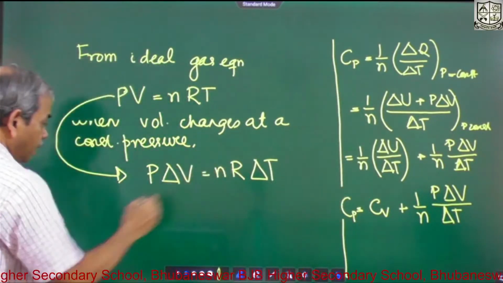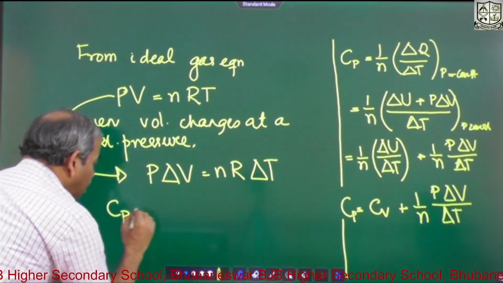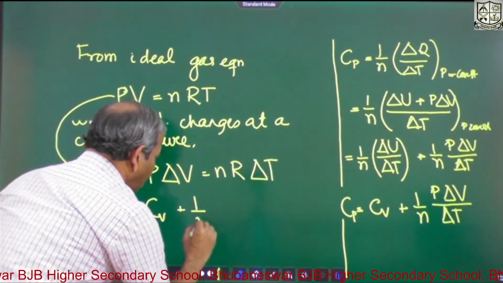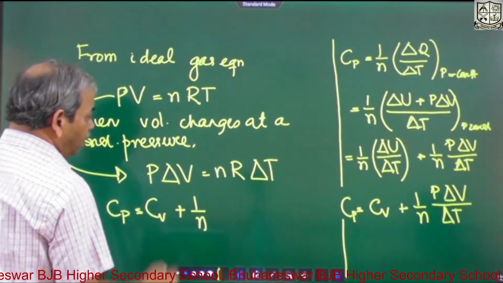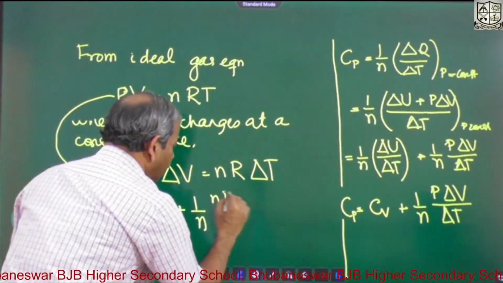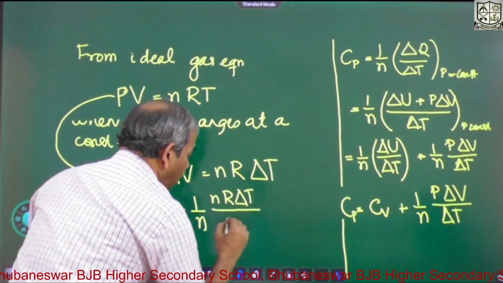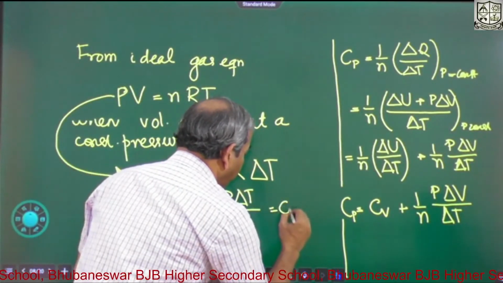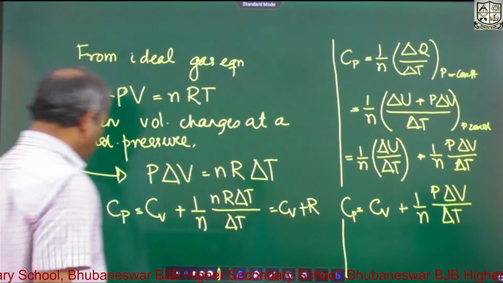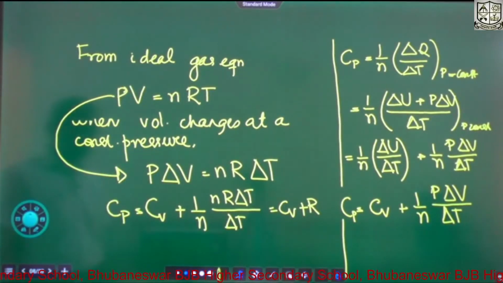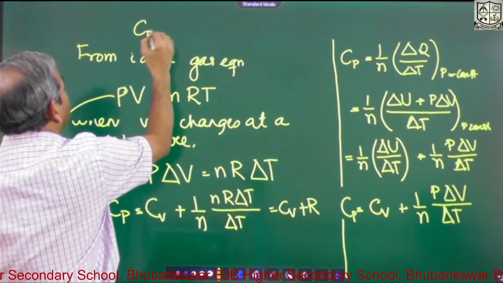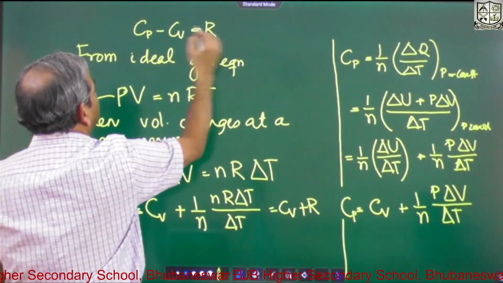So Cp is, now look at that expression, Cp is equal to Cv plus 1 by n times nR delta T by delta T. So n cancels, delta T cancels, and what remains is Cv plus R. So Cp is equal to Cv plus R. That means Cp minus Cv is equal to R. This is Mayer's formula.